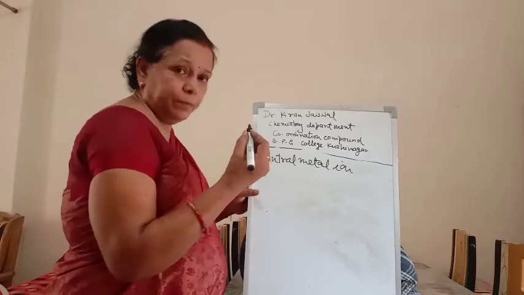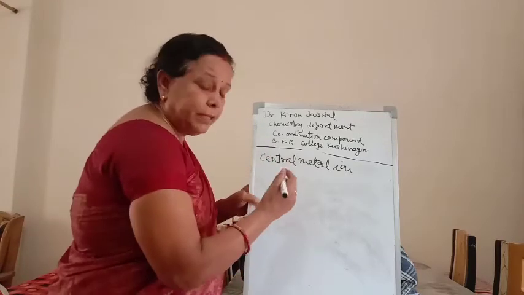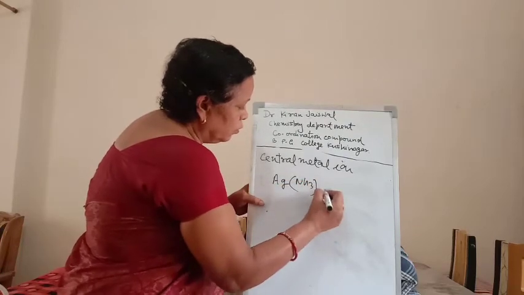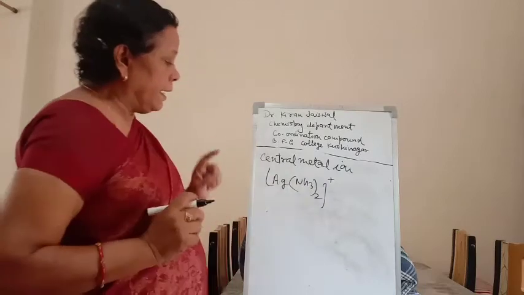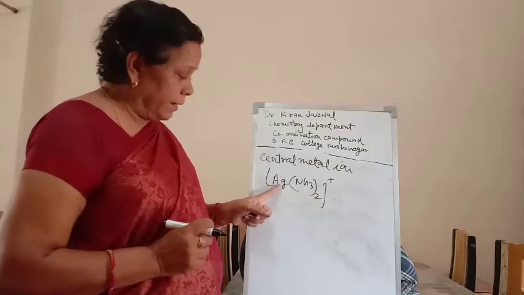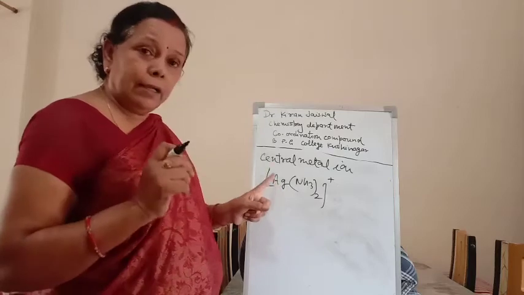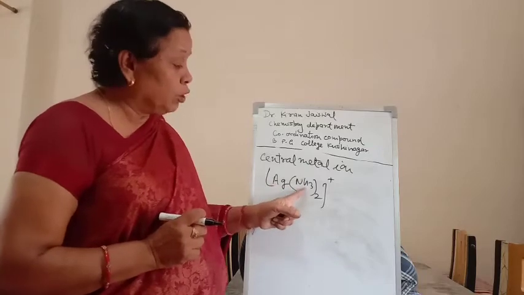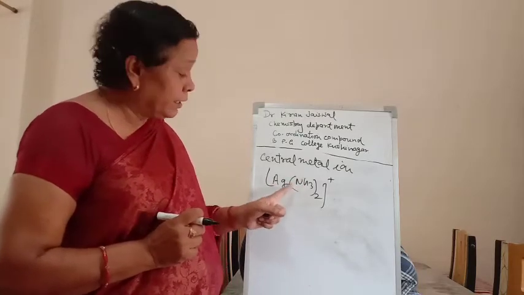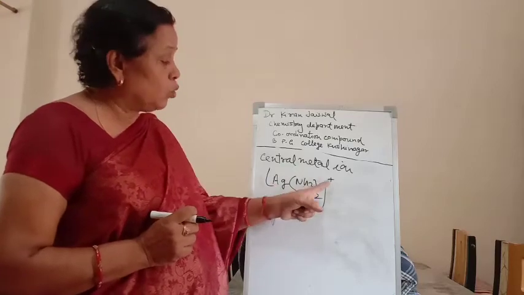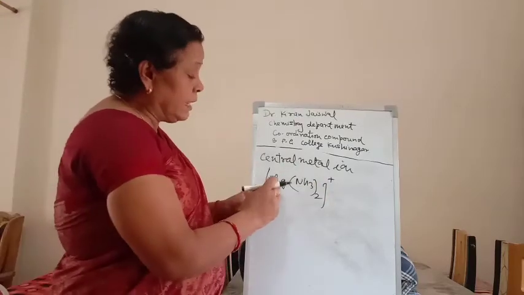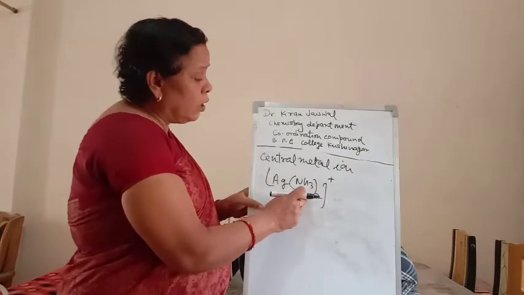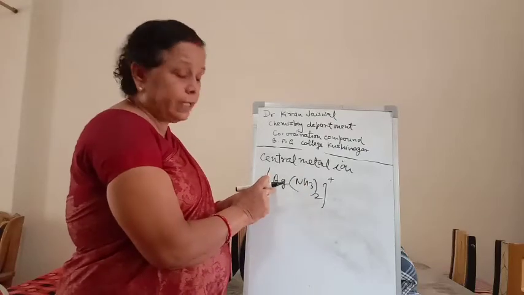For example, it can be written as [Ag(NH3)2]+ ion. Here the silver ion is the positive ion to which one or more neutral molecules or anions are directly coordinated, and it is known as the central metal ion. In this case silver is the central metal ion because two NH3 groups are coordinated to it.